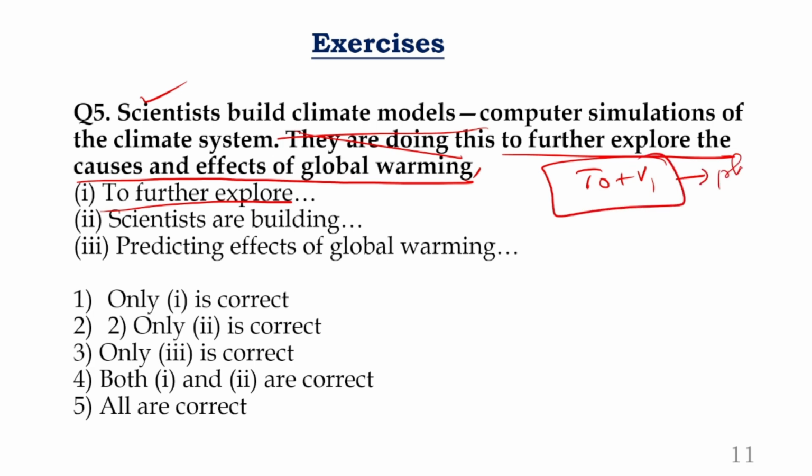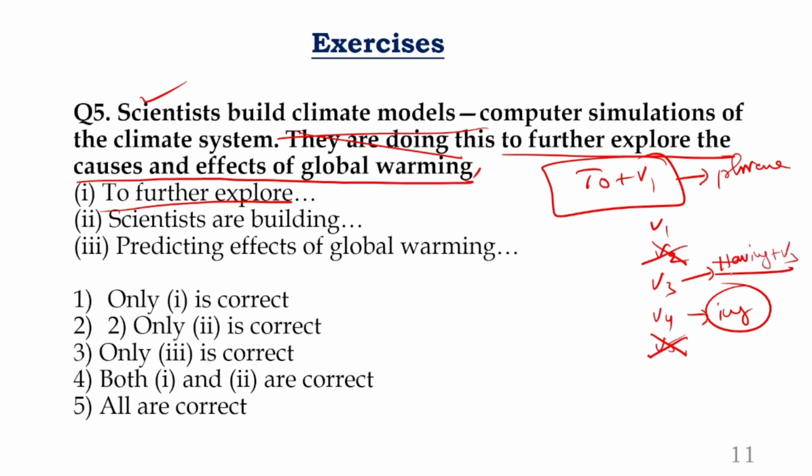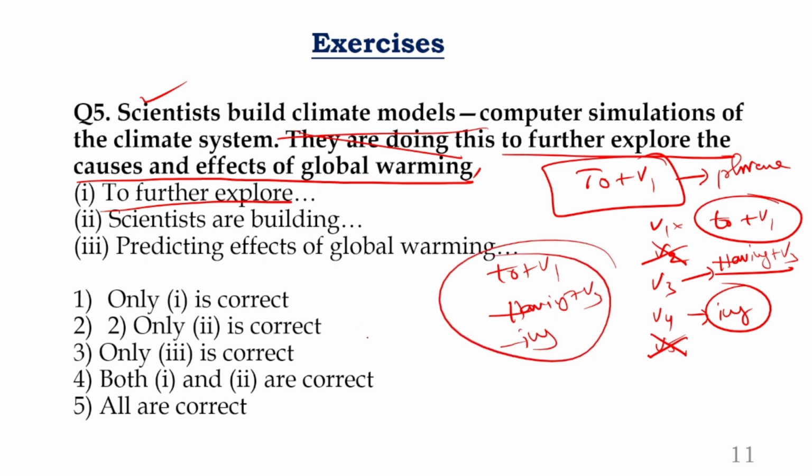And what you need to know is nothing but we can start a phrase. So you already told us about the verb forms, but how do we start phrases with the verb forms? As I told you already, you can start the phrase with ing, no problem at all. You cannot start the phrase with v2. You cannot start the phrase with v5. You can start a phrase with v3, but you should have the combination of having plus v3. And again, you cannot directly start with v1. You should instead have 2 plus v1. So you can start a phrase with 2 plus v1. You can start a phrase with having plus v3. You can start a phrase with ing. These three combinations. Clear?